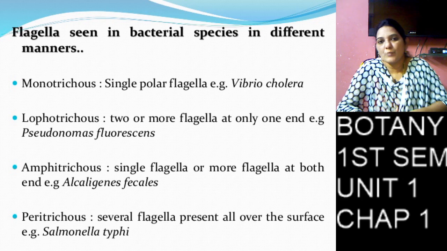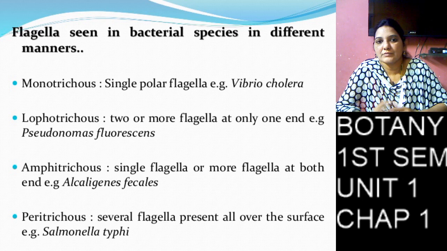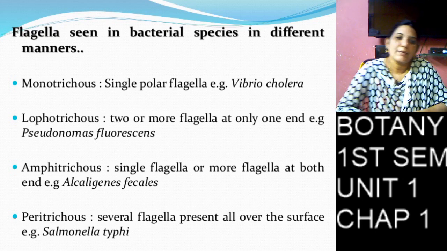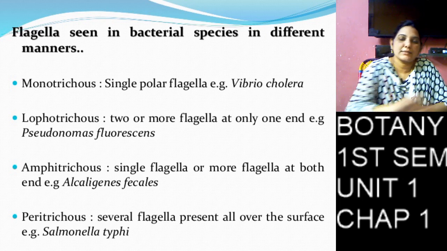Here there is no pole, and many flagella are present over the total surface of the bacteria. That is called peritrichous, the non-polar flagellum bacteria.